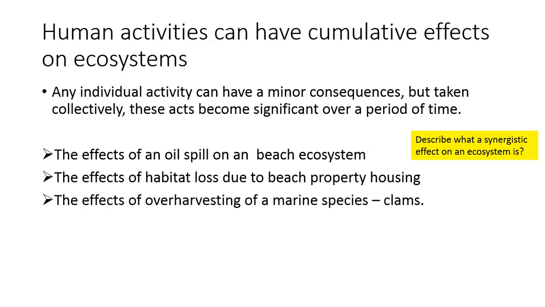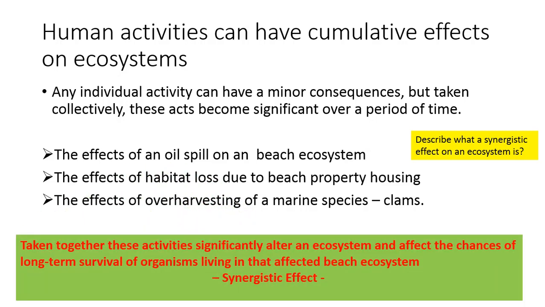If we add a third thing, the effects of overharvesting of a marine species, say clams. And then we have housing properties, which are limiting their environment. And then we have an oil spill. That is what we call a synergistic effect. Taken together, these activities significantly alter an ecosystem and affect the chances of long-term survival of organisms living in that affected beach ecosystem.